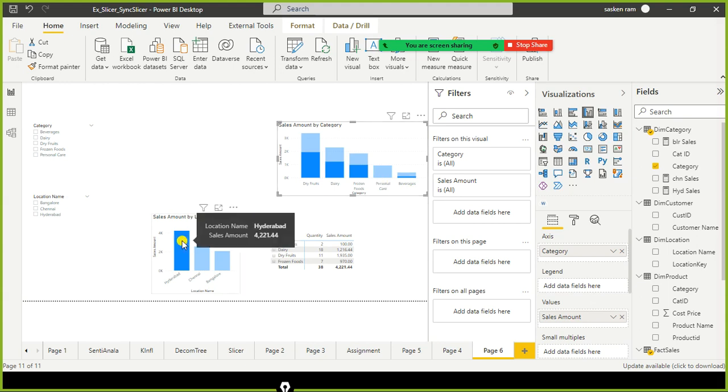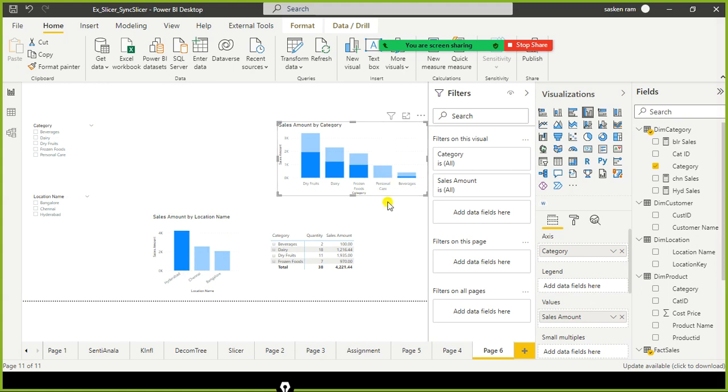So in the case of cross highlighting, when you select a specific column in this column chart, it highlights the relevant data across all the visuals, and it also retains the irrelevant items. Looking at this chart, we can see Hyderabad related sales. In which category did we not sell? Personal care.